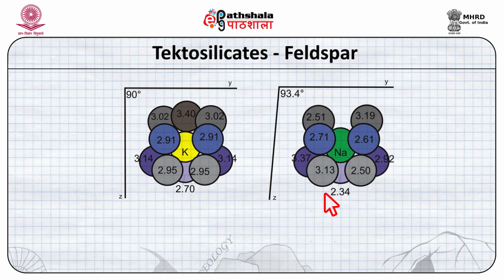Now, in case of sodium, if you observe the structure, the way the oxygens are distributed around is different. So, the sanidine structure represents the space group C2/m, that is a two-fold axis and a mirror plane perpendicular to that, whereas the high albite structure is a triclinic structure, as very well illustrated in this figure.